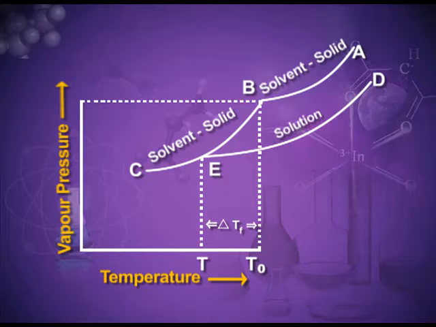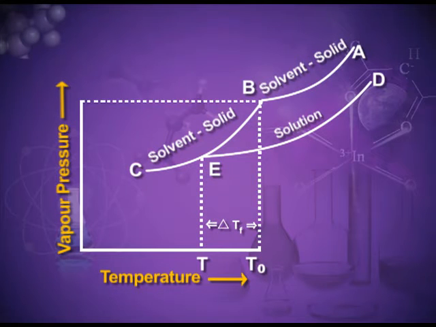That is, it is the temperature at which the liquid changes into the solid state for the first time. Below this temperature we have solid solvent, and above this point B, above this temperature, we have the solvent only in the liquid state. From here you can also understand the definition of the freezing point, that it is the temperature at which the vapor pressure of the solid solvent equals the vapor pressure of the liquid solvent.